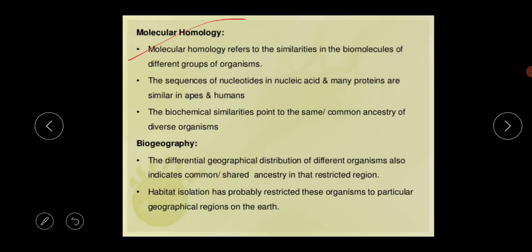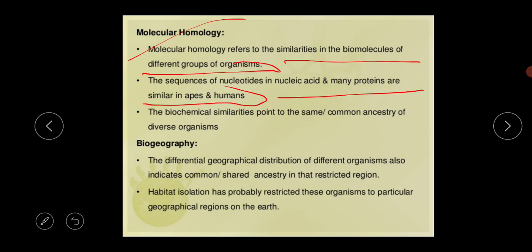Next thing is molecular homology. Molecular homology refers to the similarities in the biomolecules of different groups of organisms.